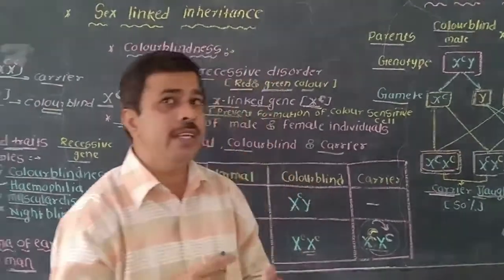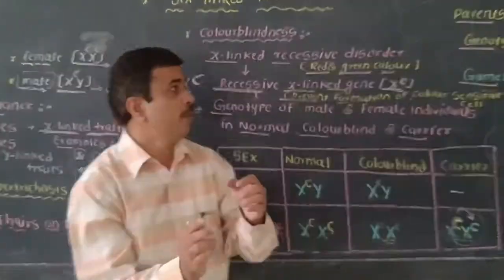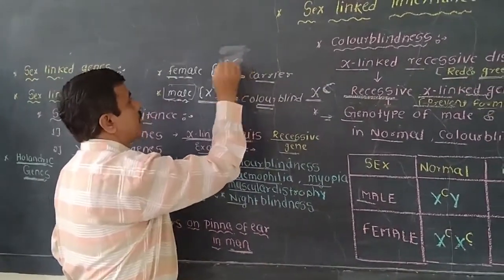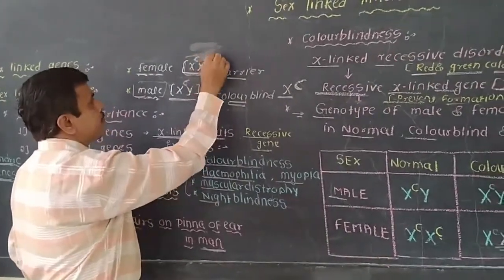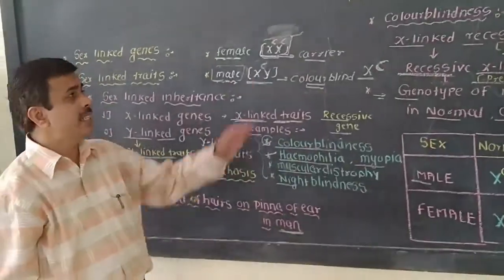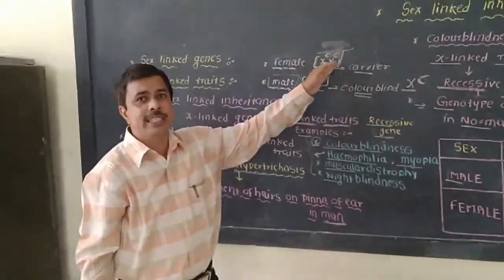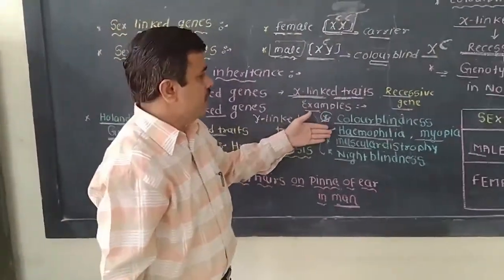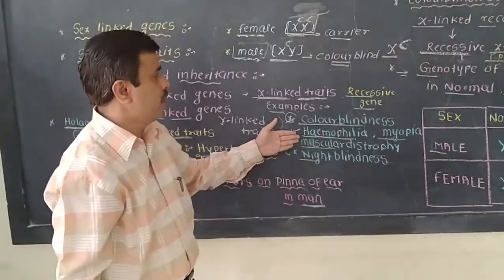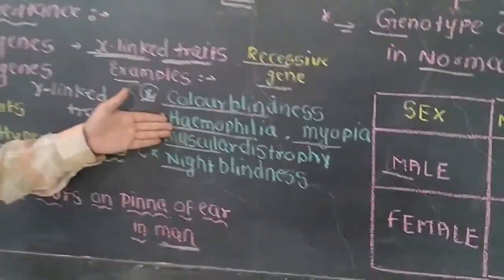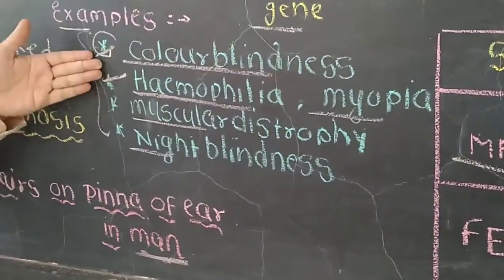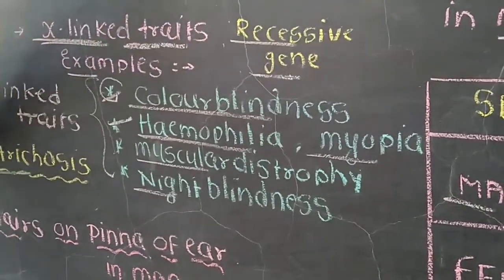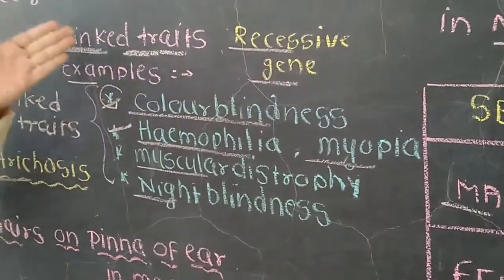In which condition? When the recessive gene occurs on both X chromosomes. Only in that condition will color blindness occur, and this condition is very rare, so color blindness in the female is very rare. Then, in the same way, hemophilia is also an X-linked trait, and it is caused by recessive X-linked genes. It means the recessive genes are present on the X chromosome.